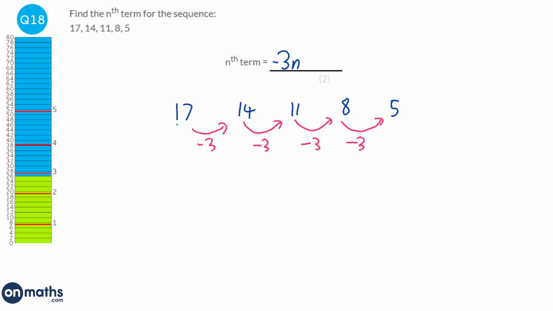Then we go backwards to find the 0th term. So going backwards, we would add 3 and we would find it to be 20. So whatever our 0th term is, because 17 is our first term, is what we add to the minus 3n. So it's going to be add 20. So our answer is minus 3n plus 20.